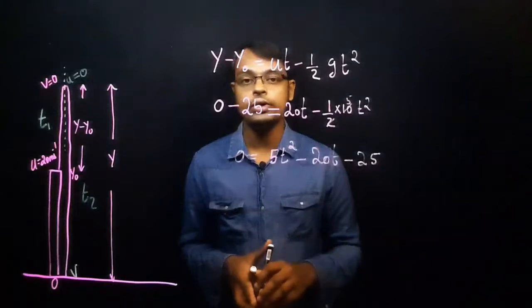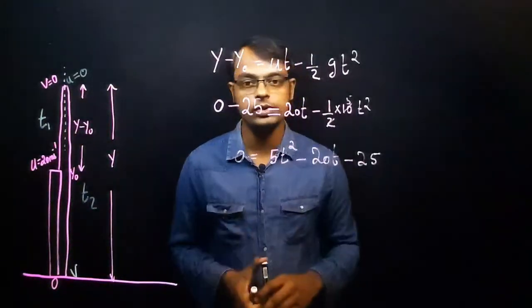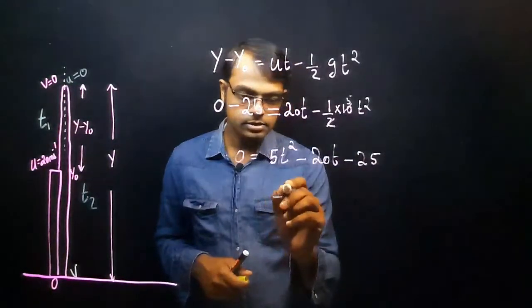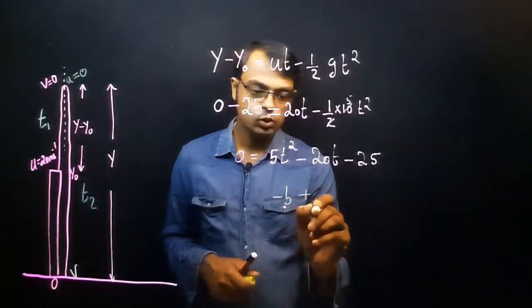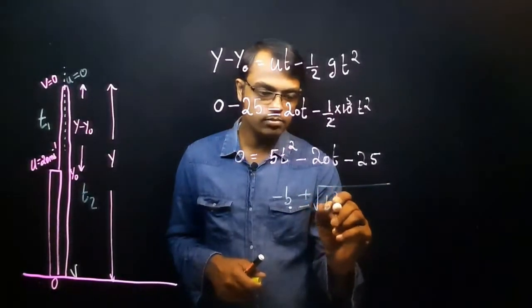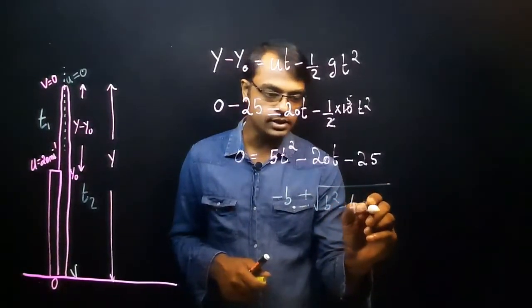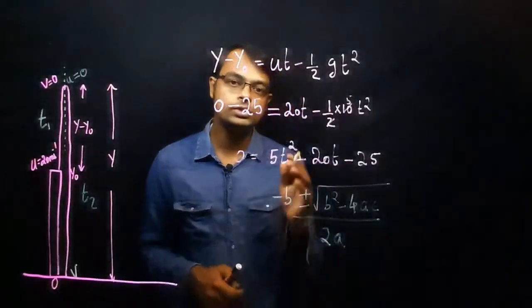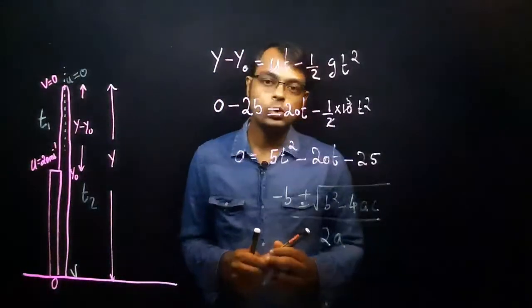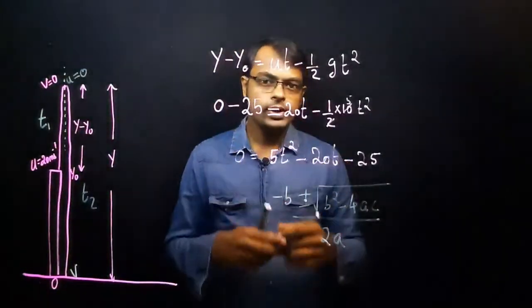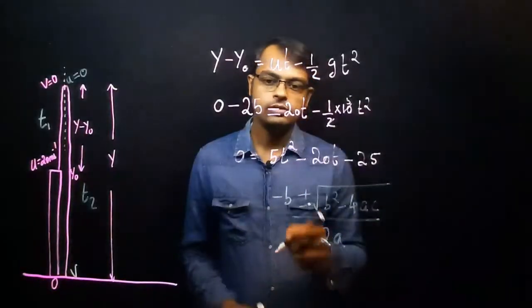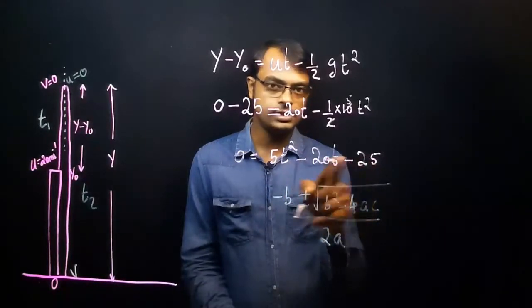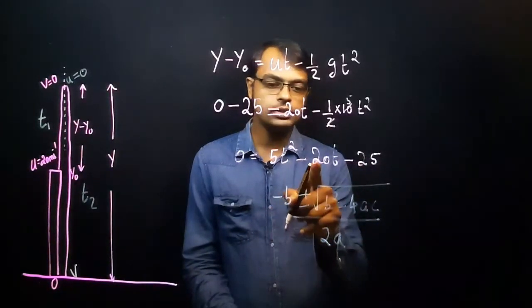Now you have to find the solution for this quadratic equation. As you already know how to find the solution, the formula is minus b plus or minus root of b square minus 4ac all divided by 2 into a. So use this equation to find the solution of this quadratic equation. So you will get the answer here, minus b. What is the b here in this case? This is ax square minus bx plus c, that is the format here. So minus b means here it is minus 20.